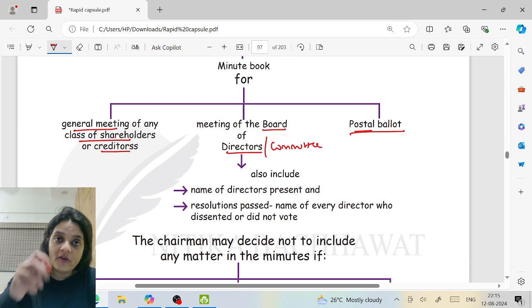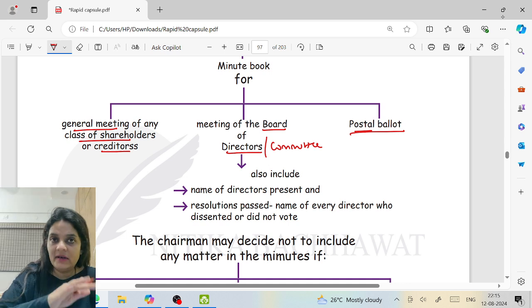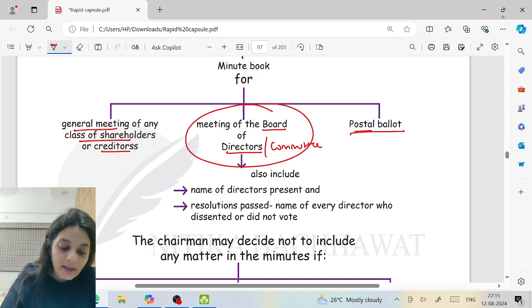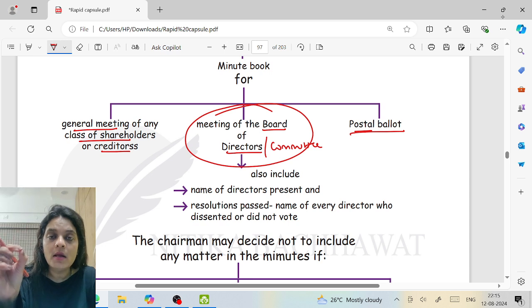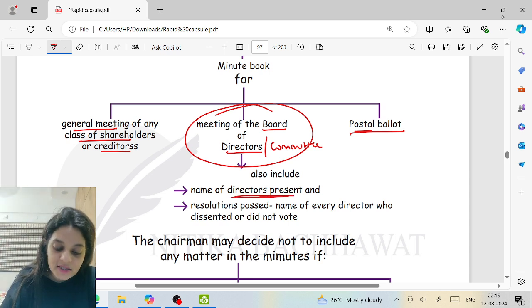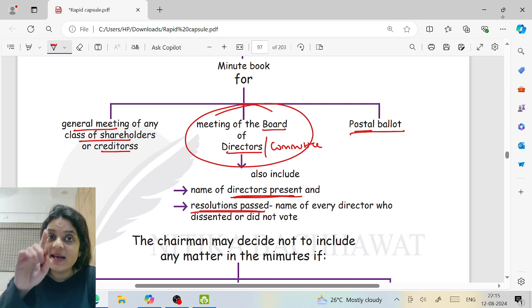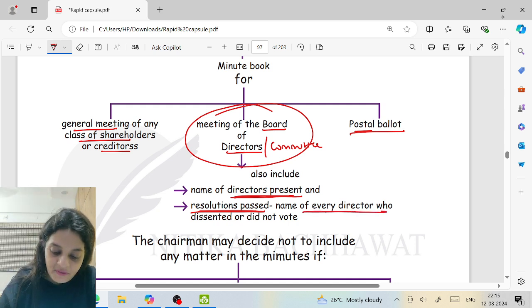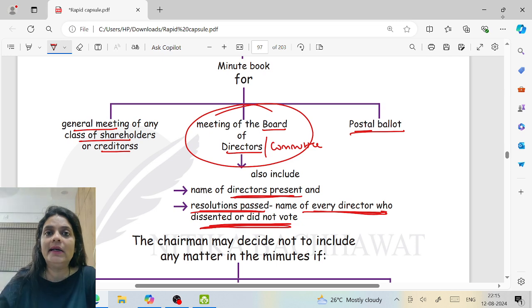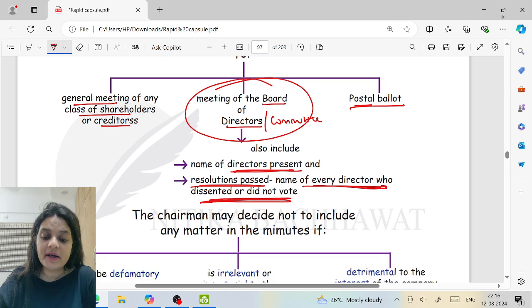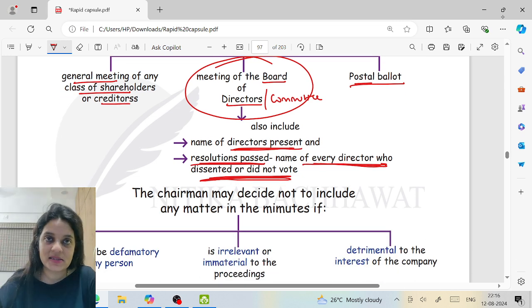In case of board meetings, obviously it will contain a summary of the meeting. But in case of board meeting, it will also contain the name of the directors present, the details of the resolution passed, and it will also contain the name of every director who did not vote or did not agree to the voting. Agree to the voting means who voted against the matter.